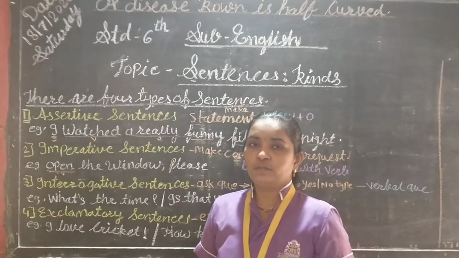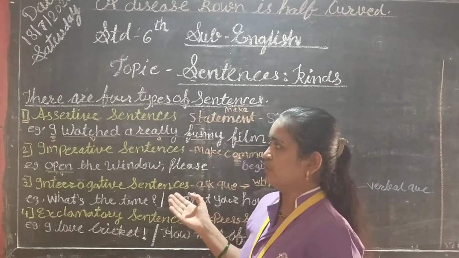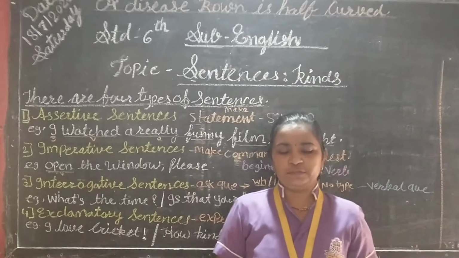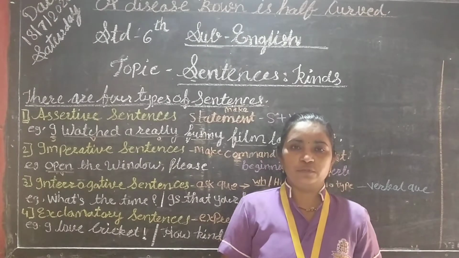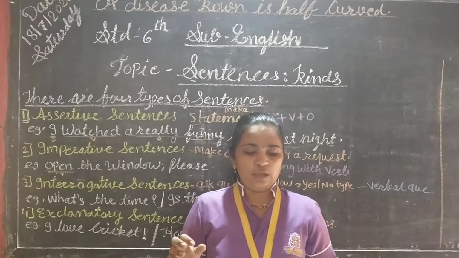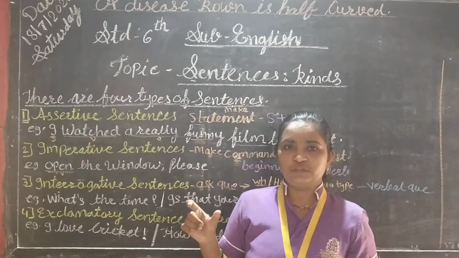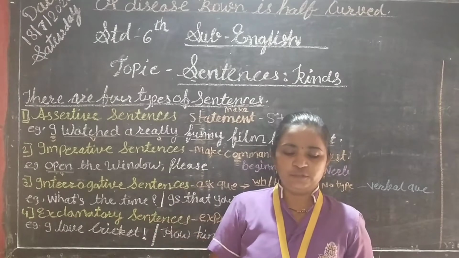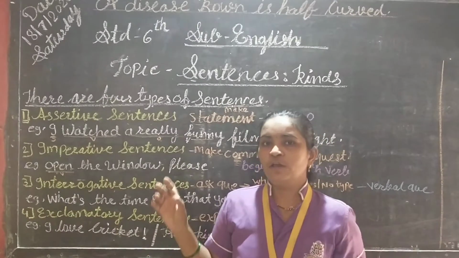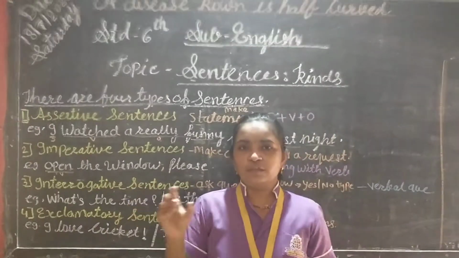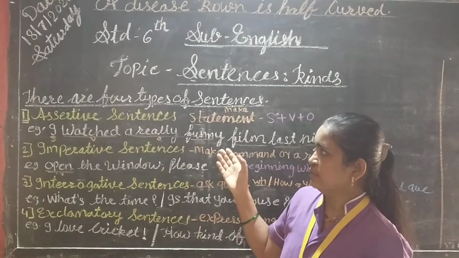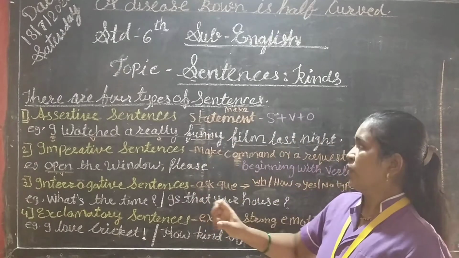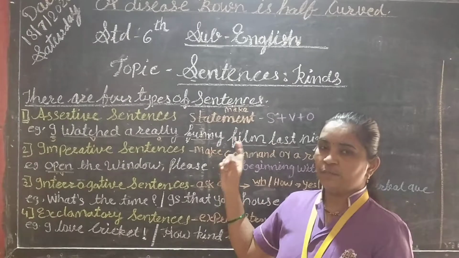See students, in the next example also: the river Seine flows through the city of Paris. So the river Seine is the subject, flows is the verb, and the remaining part, through the city of Paris, is the object. Here the sentence gives a statement.